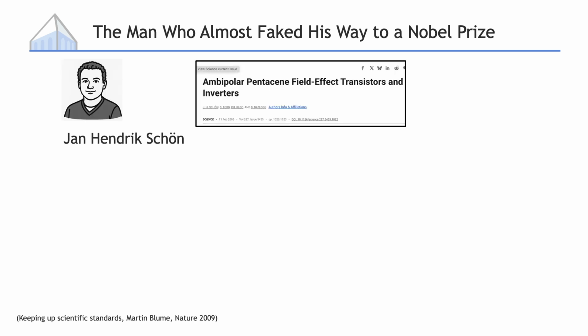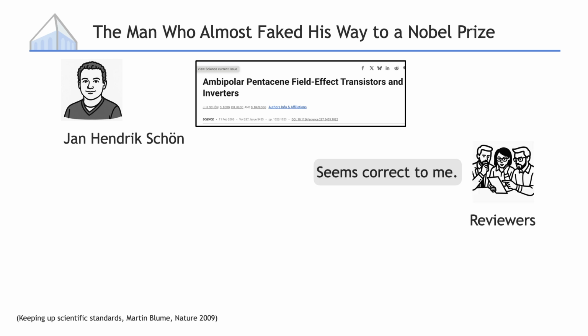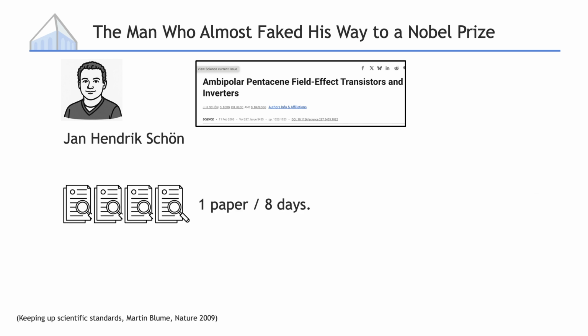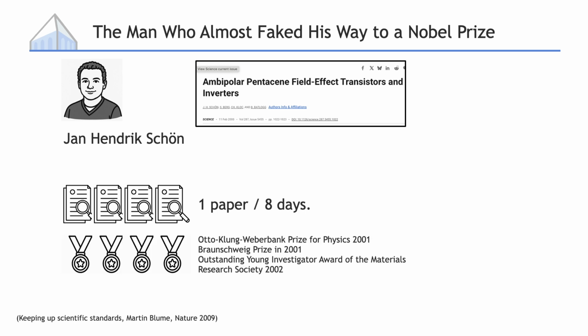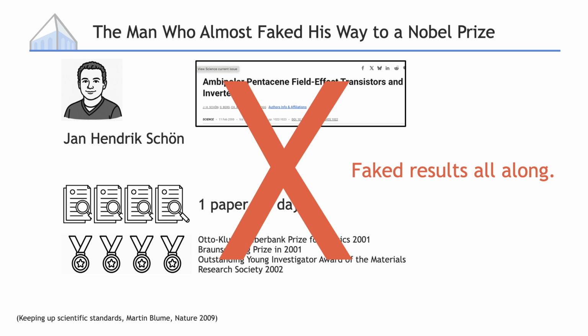Back in 2000, there was a scientist, Yang Shun. He published a really famous paper claiming to have made a big discovery. The reviewers thought that everything looked good, so it got published into Science. Then Yang was super productive during the year. He wrote like one paper every 8 days. For these papers, he was given a lot of awards. But here's the twist. Nobody could reproduce the results. A year later, it turns out that Yang was just faking results all along.